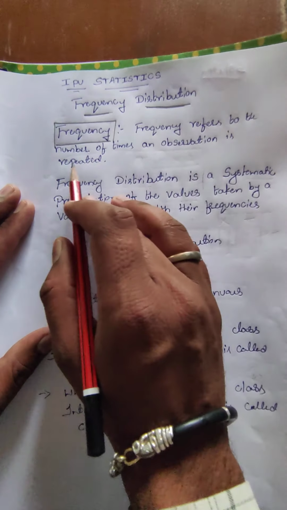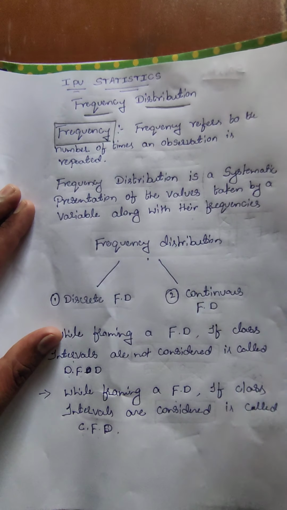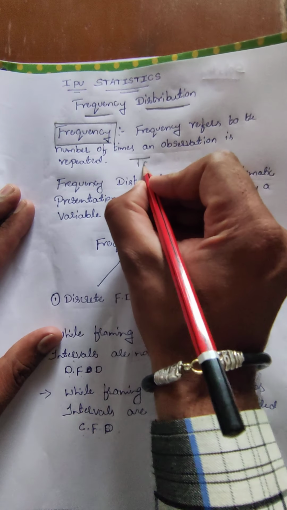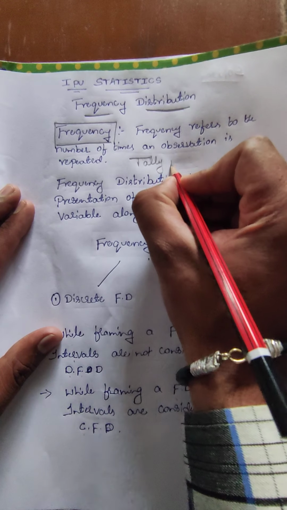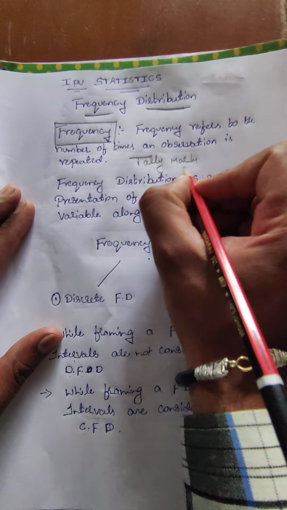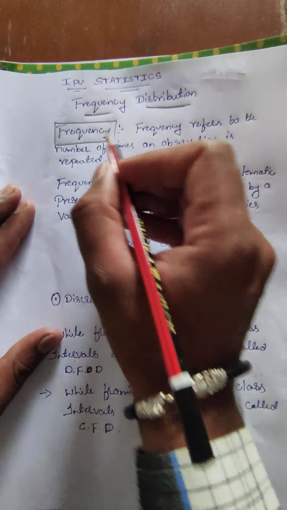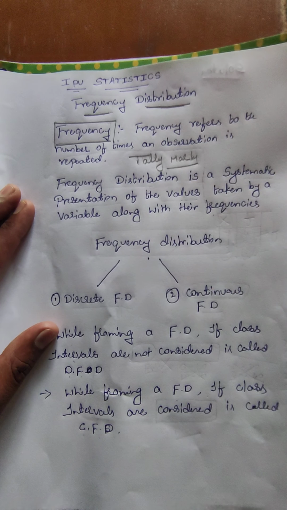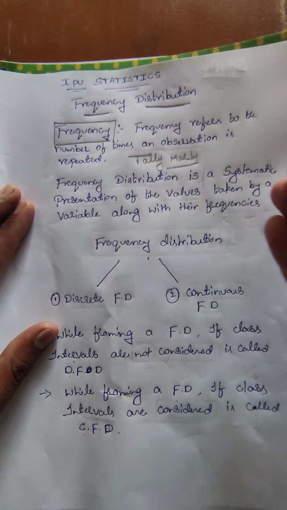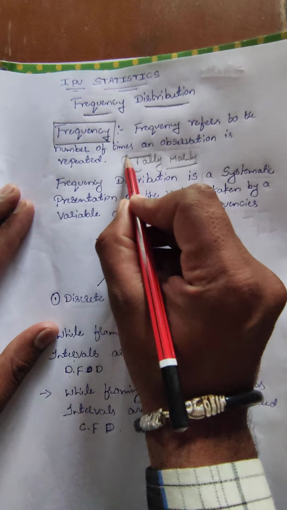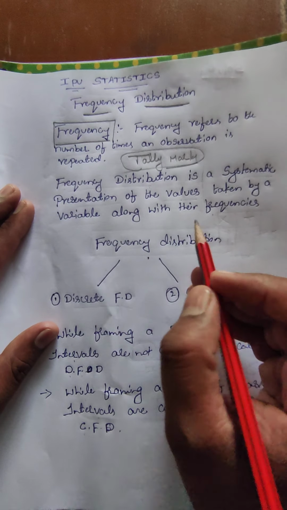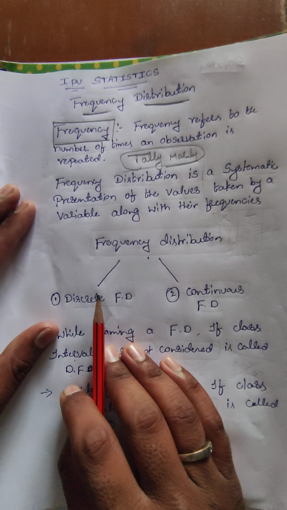When an observation is repeated, we can record it in the form of tally marks. So the number of times the observation is repeated, the repeated data we record in the form of tally marks, is called frequency.